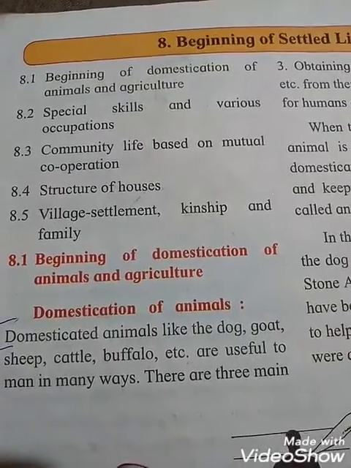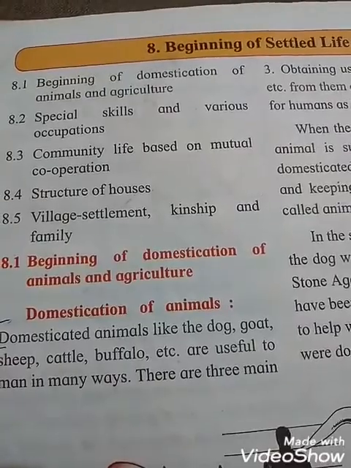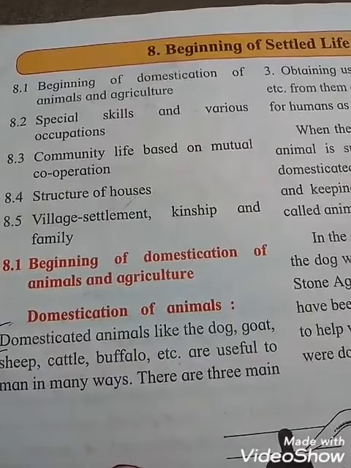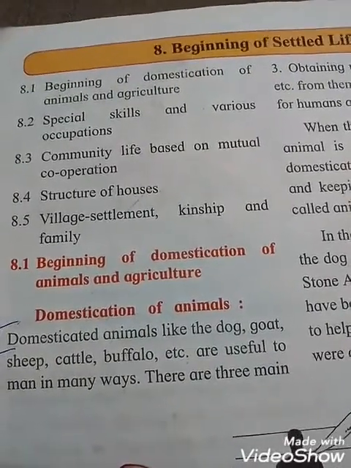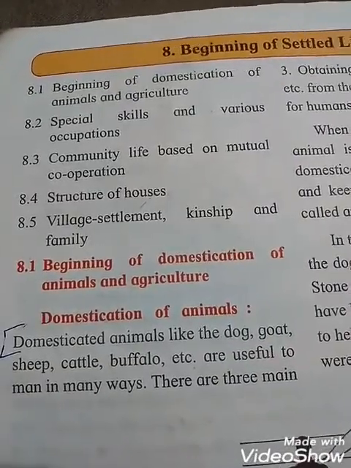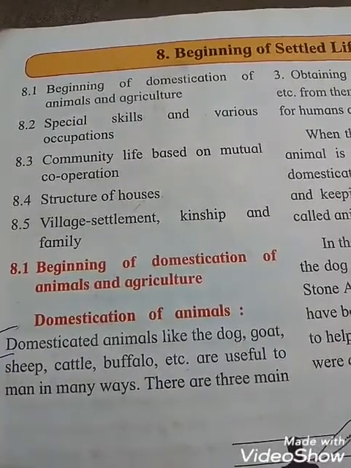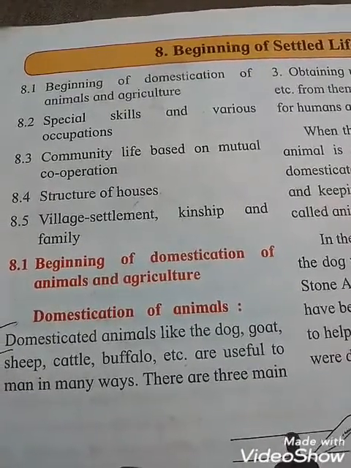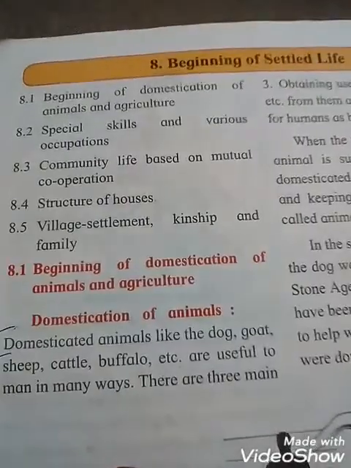Let's see. 8.1 Beginning of domestication of animals and agriculture. 8.2 Special skills and various occupations. 8.3 Community life based on mutual cooperation. 8.4 Structure of houses. 8.5 Village settlements, kinship and family. See students, all these points we will discuss in this chapter.